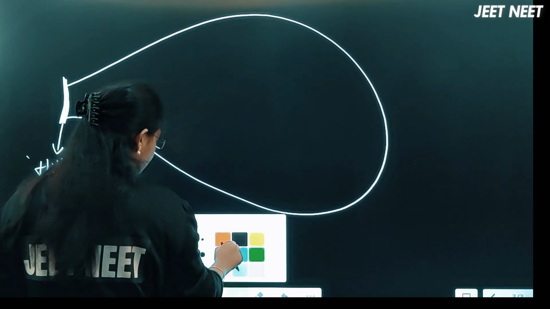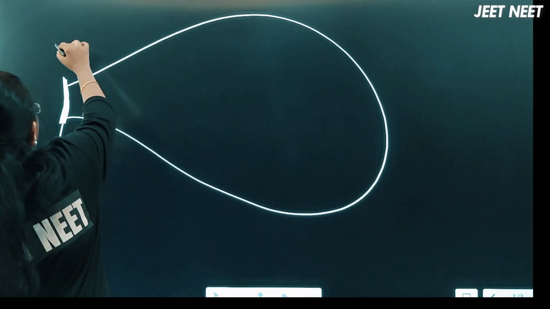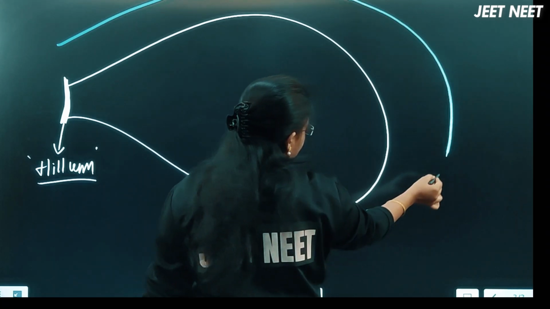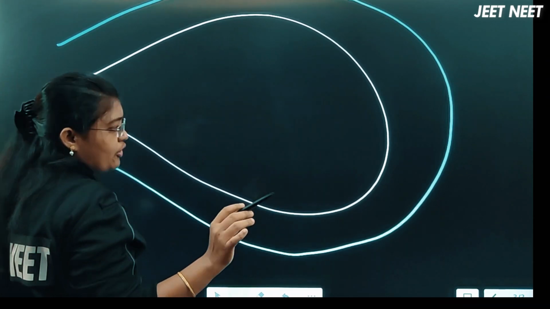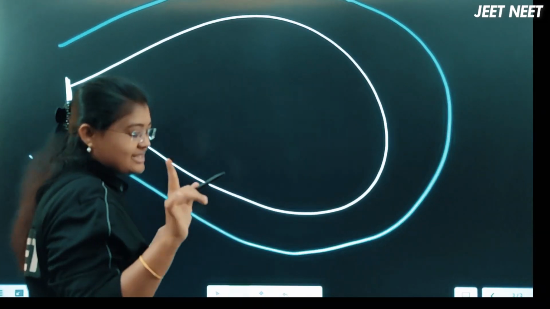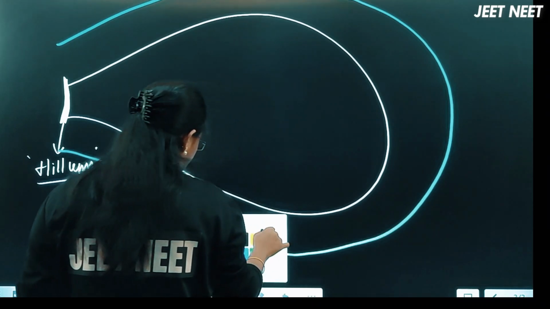The outermost layer of the ovary will have a visceral peritoneum. I am not writing the label of this visceral peritoneum because NCERT has not given it, but remember that there will be a visceral peritoneum present.